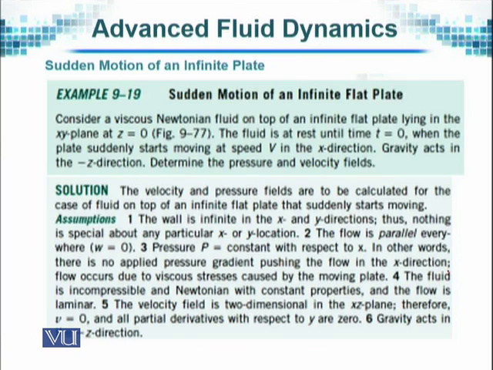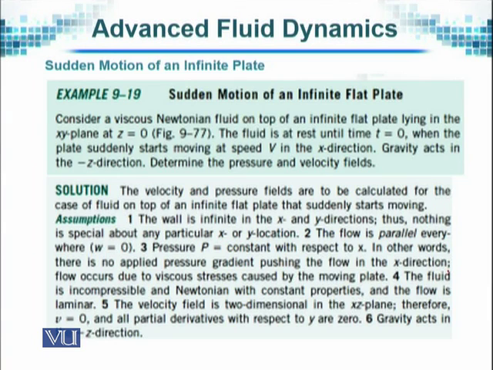So, in other words, by considering the Navier-Stokes equation, we have posed the problem that it is a viscous Newtonian fluid. So the fluid is viscous, viscosity is there, and it is on top of an infinite flat plate. The plate is to move in the x direction with a velocity v suddenly.